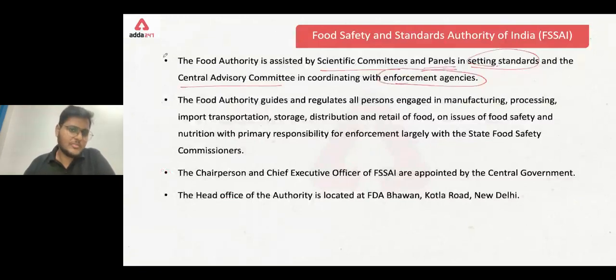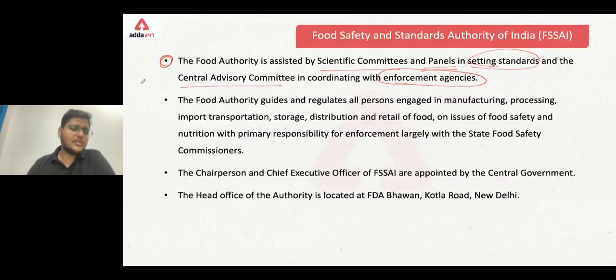enforcement agencies. Now, this point is important here: what do the scientific committees and panels do? They help in setting the standards. And what does the central advisory committee do? They help in coordinating with the enforcement agencies. That means the people who make sure that a particular standard is being enforced in the food business.